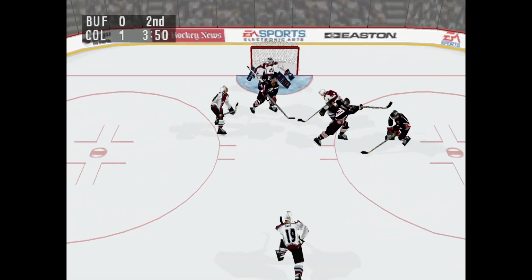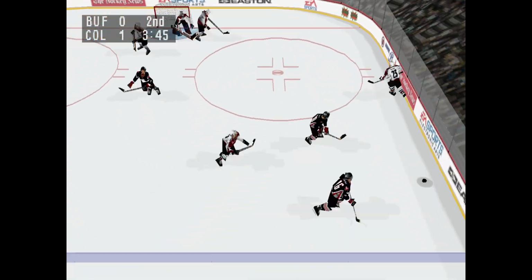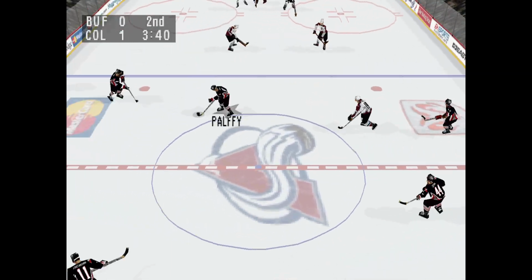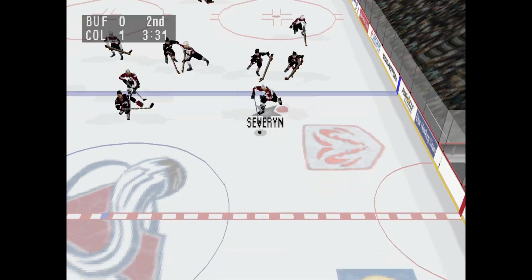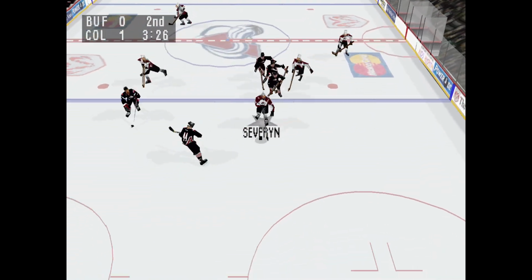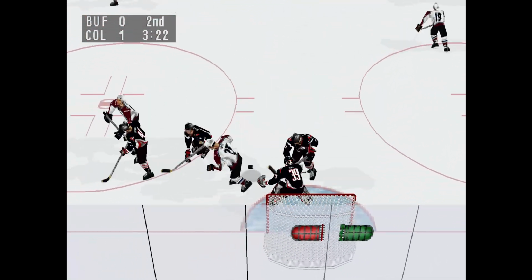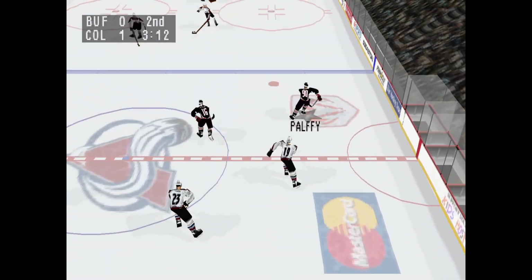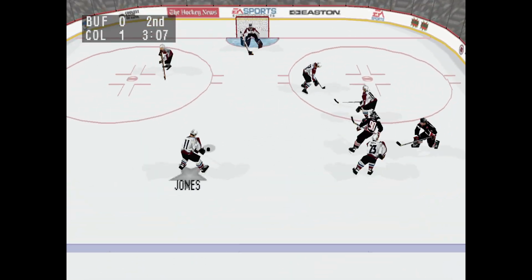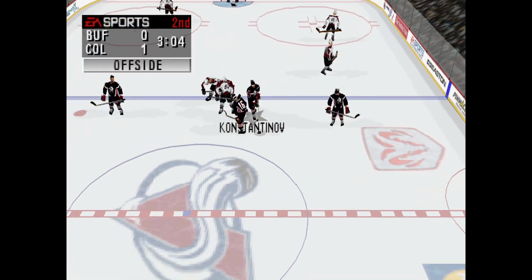A shot and a great save by Roy. There's a little rubber pill regurgitation for you. Gives it to Foot. Deadmarsh passes. He's jolted by LaFontaine. Severin to the net. He winds up. Shot. Great save by Hasek. Palfi over to the wing. He drops it. That's offside.